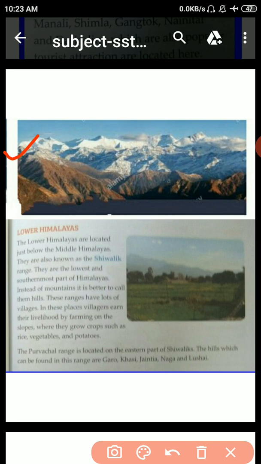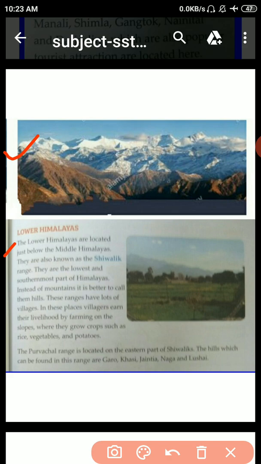Lower Himalayas. The lower Himalayas are located just below the middle Himalayas. They are also known as the Shivalik range.